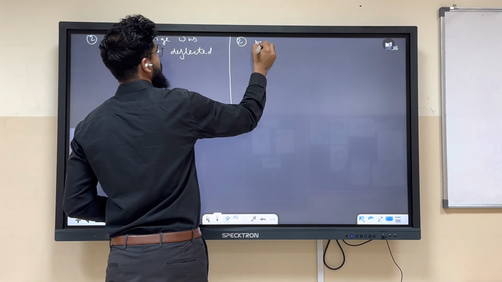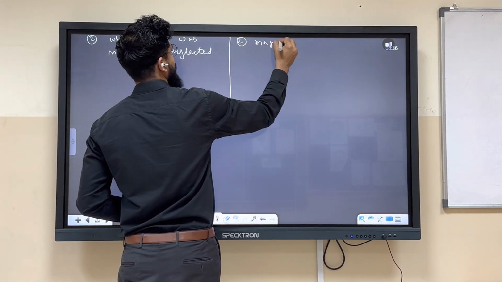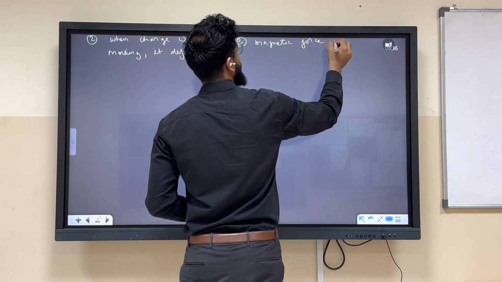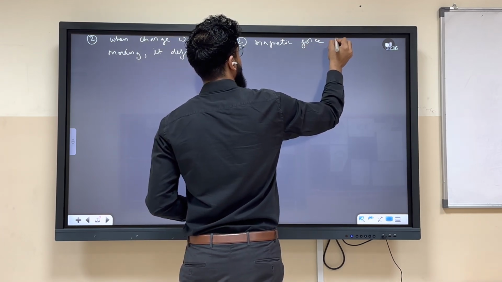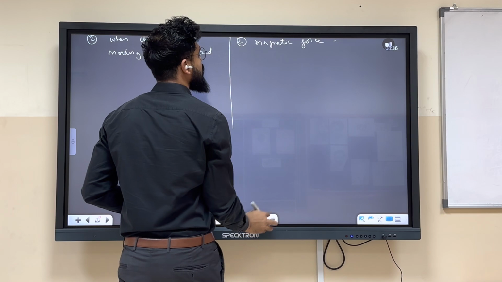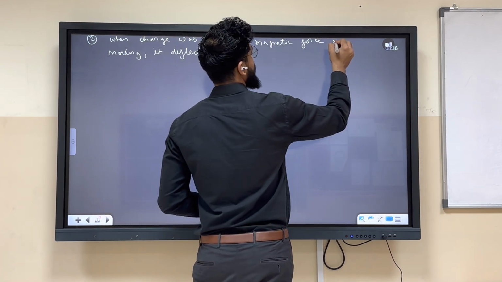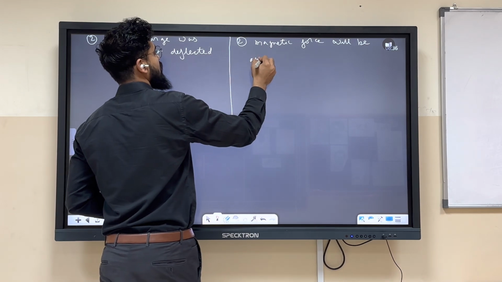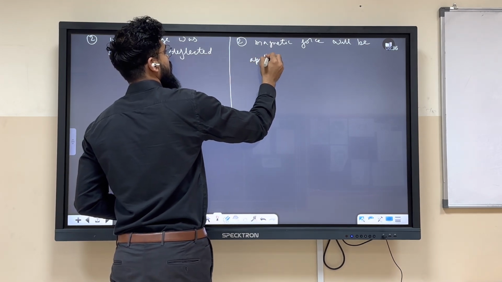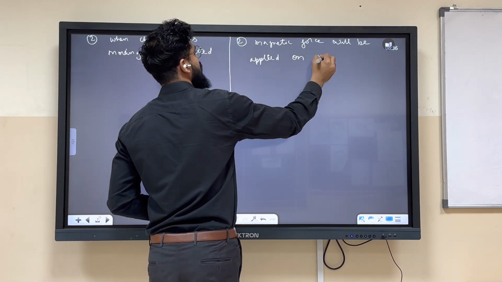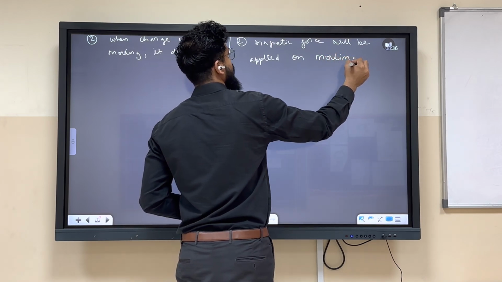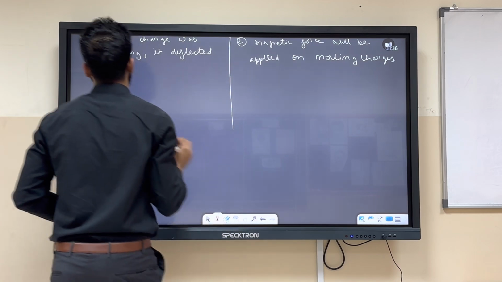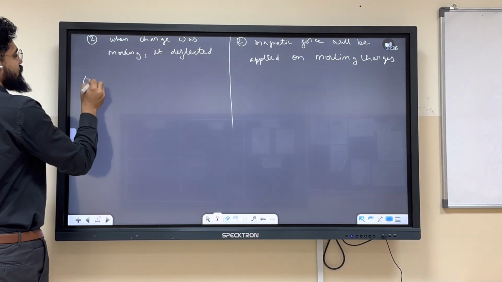Yes, magnetic force will be applied on moving charges. ठीक है, चलेगा.